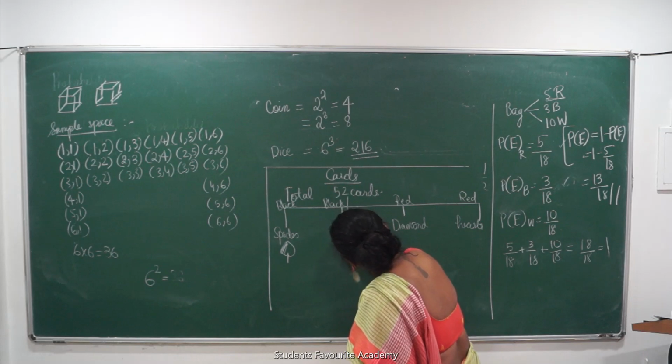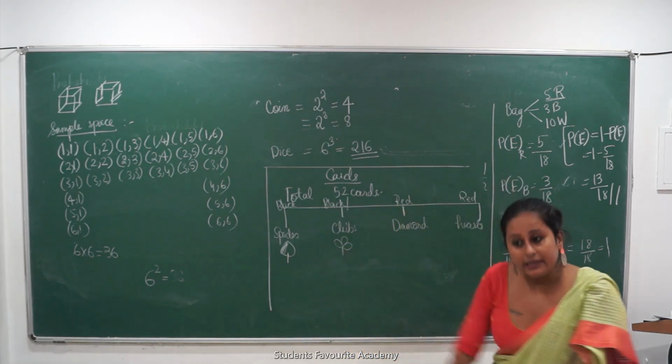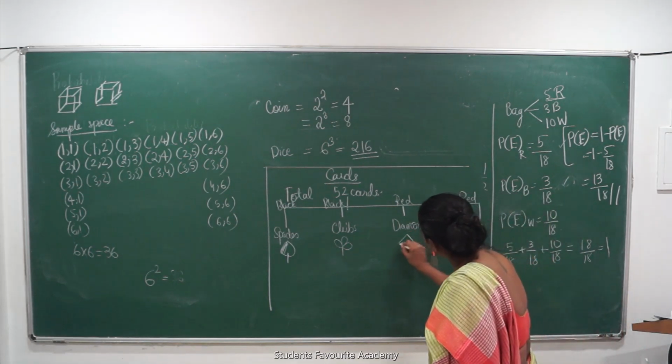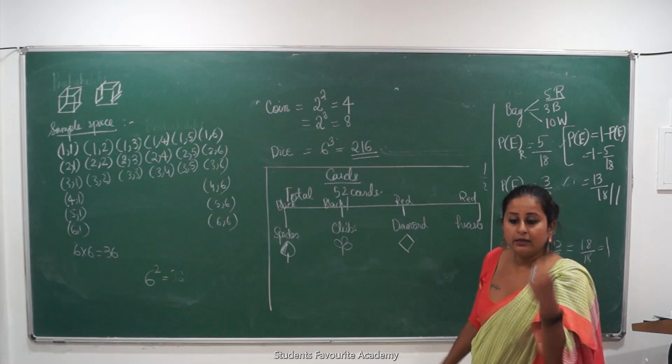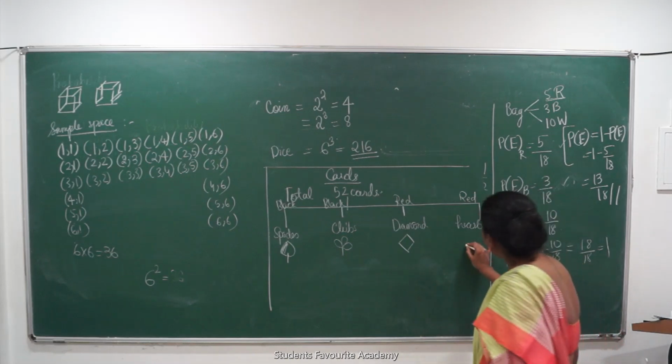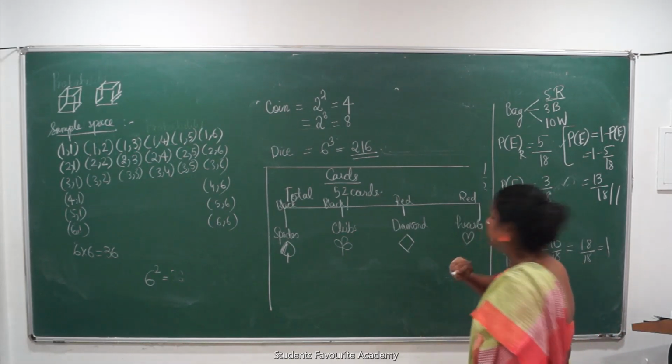Clubs look like clover. 3-leaf clover. This is black in color. Diamond looks like a kite. गुलाब भी होता है ना? कभी भी नहीं होता. Diamond is always red. And hearts is always red.